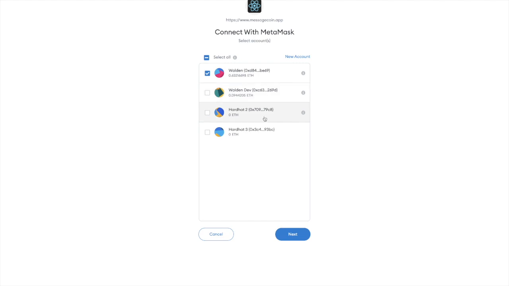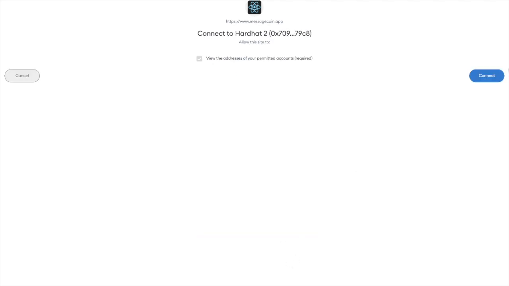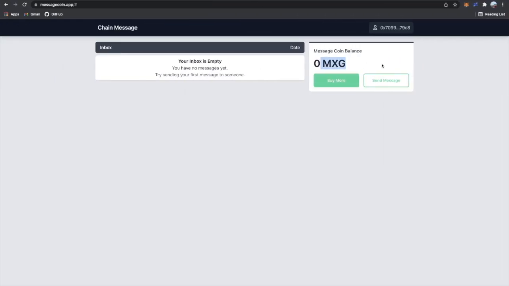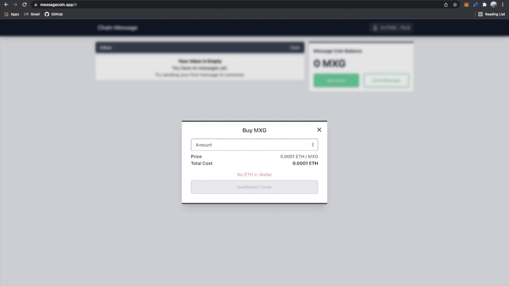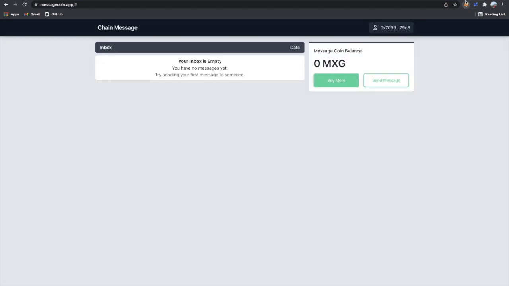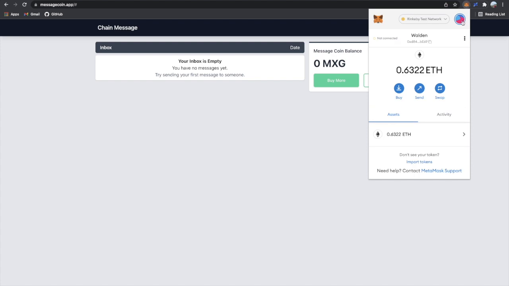To start off, I'll connect this bare wallet to show what it looks like to a new user who doesn't have any ETH or anything. It shows that you have 0 message coin, and suggests sending your first message to someone. You might try to send your message, and it says you have to purchase message tokens to start sending. So I might go do that, but of course I don't have any ETH in my wallet, so I run into issues there.